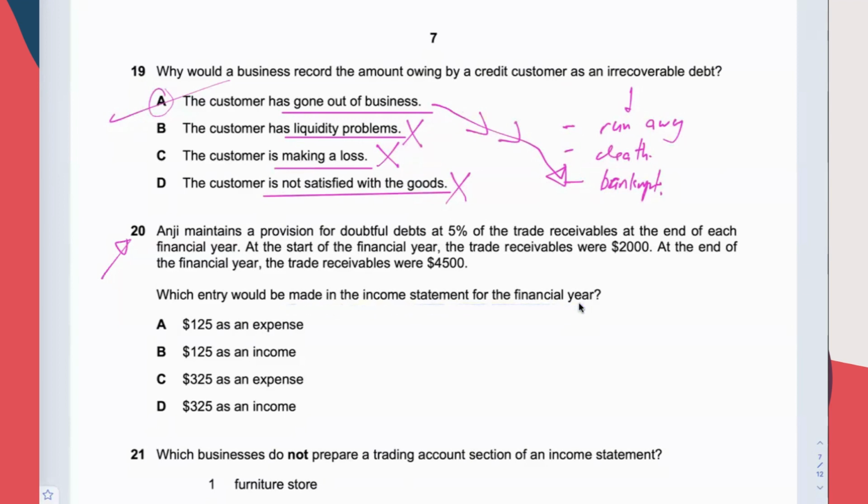Which entry would be made in the income statement for the year? What do you show in the income statement? They say this is how they calculate doubtful debt. They use 5% to calculate doubtful debt. You have to calculate it at the end of each year. At the start, trade receivables are 2,000. At the year end, trade receivables are 4,005. Quite a simple and straightforward question.